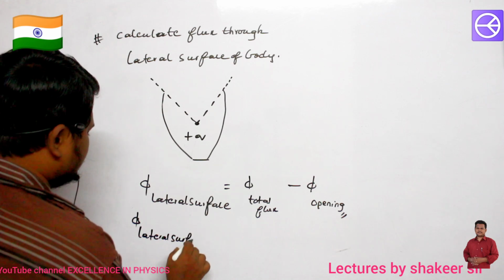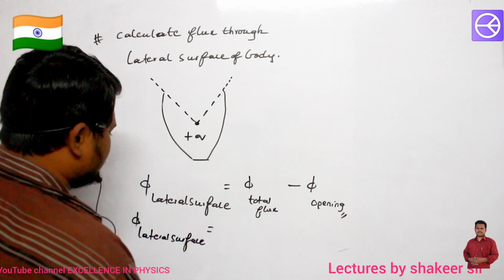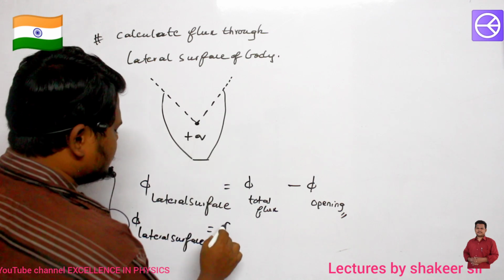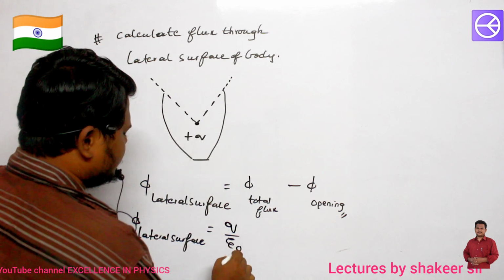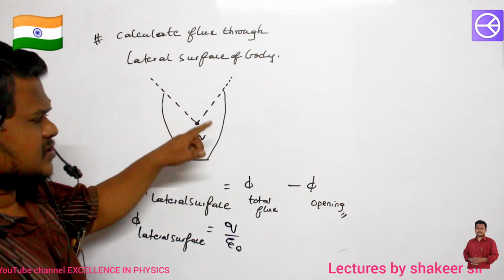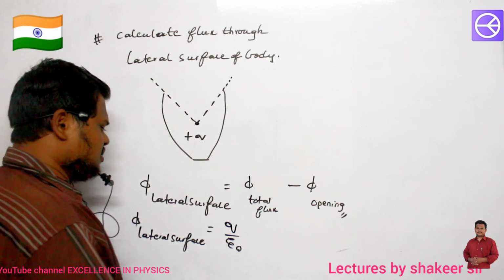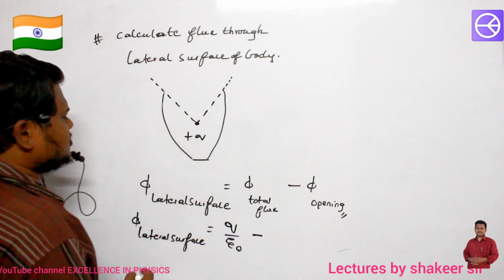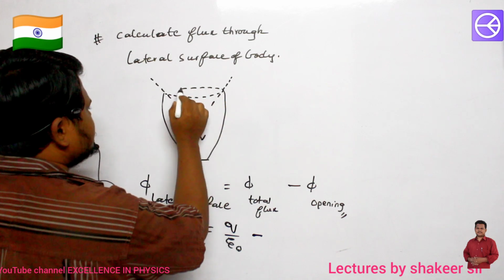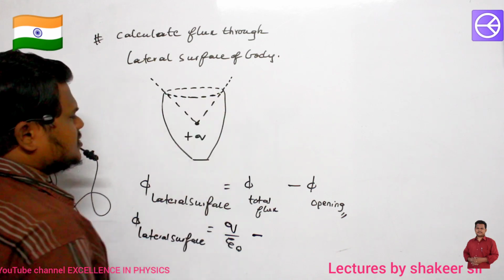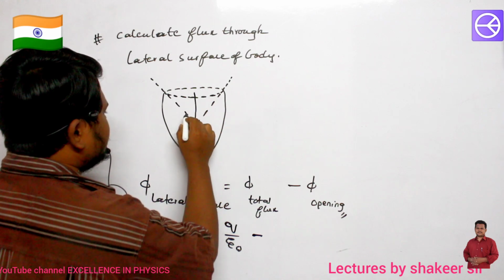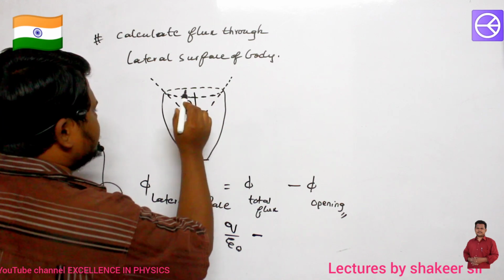So flux through lateral surface is equal to total flux minus flux passing through the opening. A point charge produces how much total flux? Q divided by epsilon naught according to Gauss law, 1 by epsilon naught times the charge enclosed by this Gaussian surface. Now consider the opening has a spherical surface, and at the center it is making a half plane angle of theta.